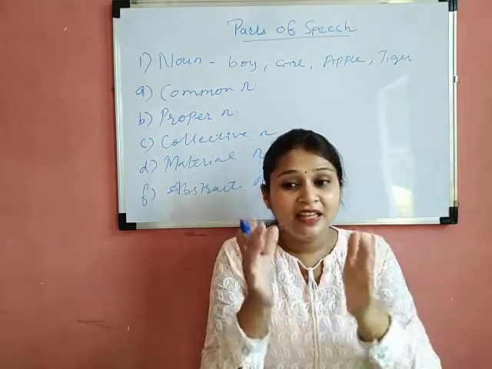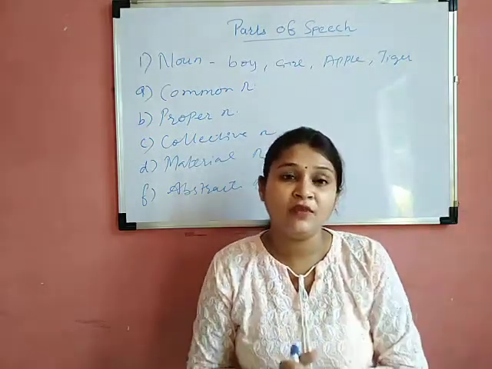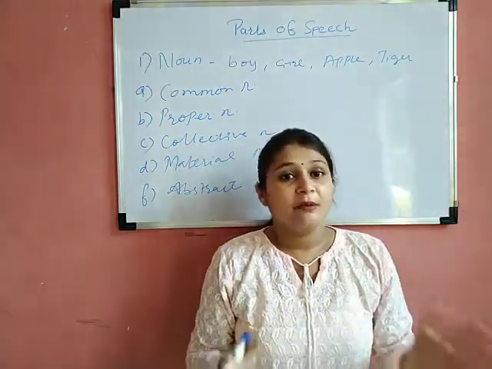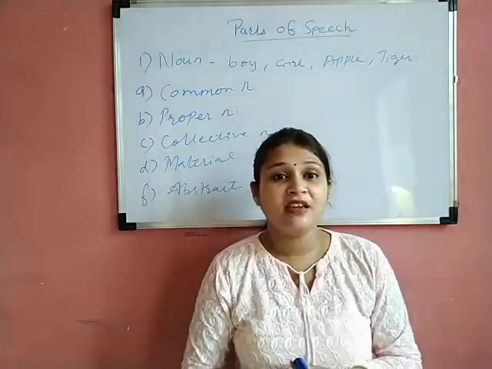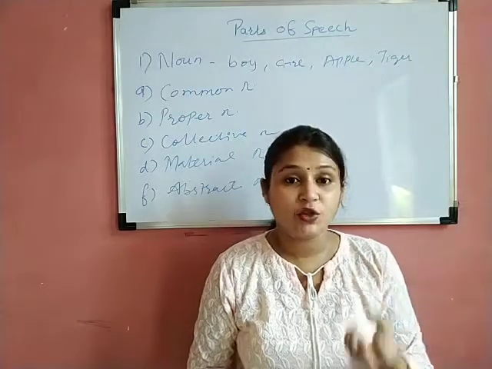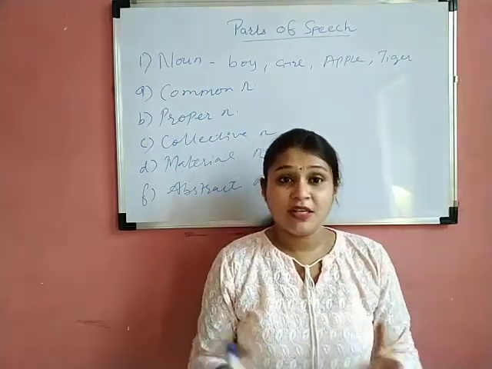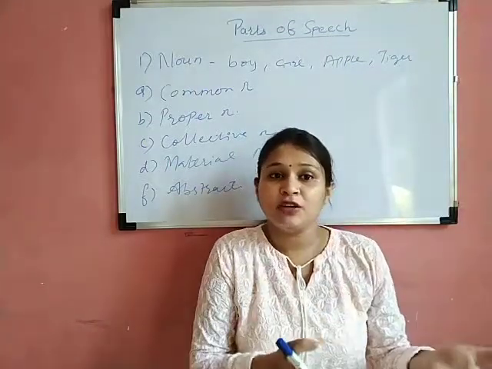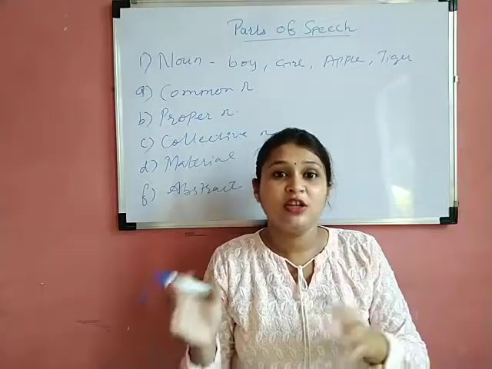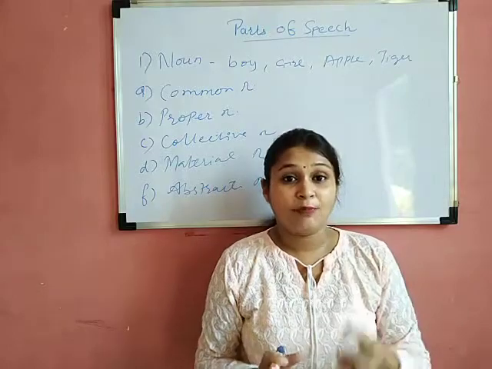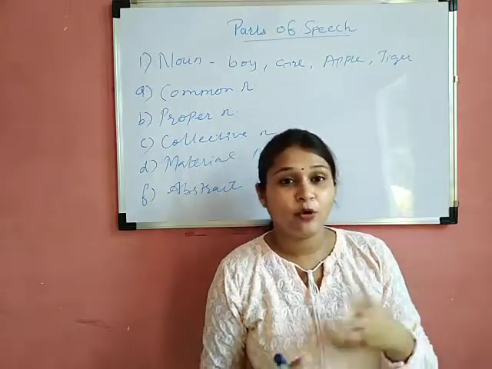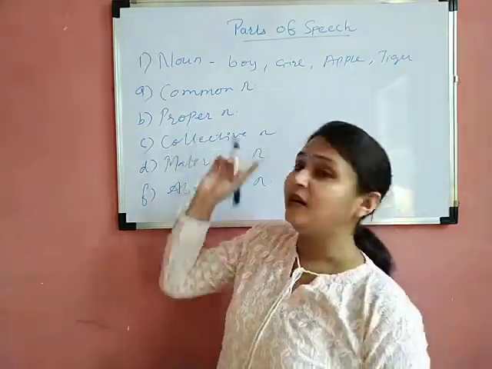So the name is a special thing for that girl or that boy. Whatever things are there around us, each and everything has its own identity, its own name, and we call it that. For example, a table is a table, a table is not a chair, a fan is a fan, a fan is not a light. So each and everything has its name. That proper identity means proper noun.